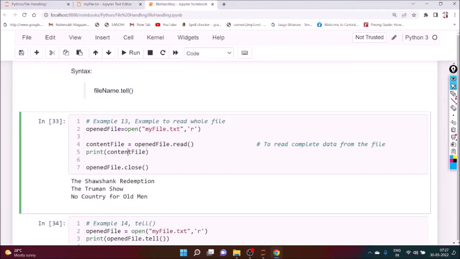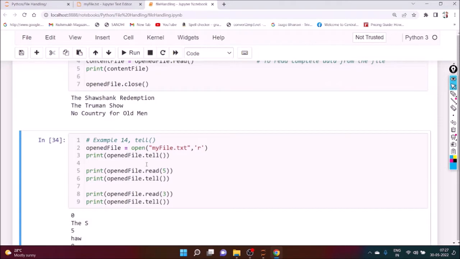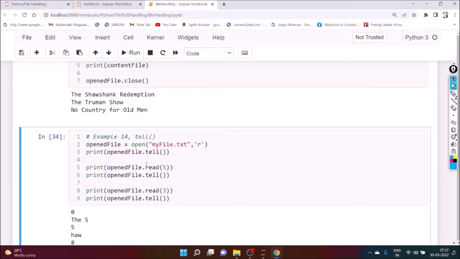And here we first just see the program. So here we apply open, the name of the file, in reading mode. The content of the file is what? Definitely file.read will return the content of the file, and here we print the content of the file. This is the output. I need this particular portion to explain the next program, the actual tell and seek program. That's why I re-executed it.